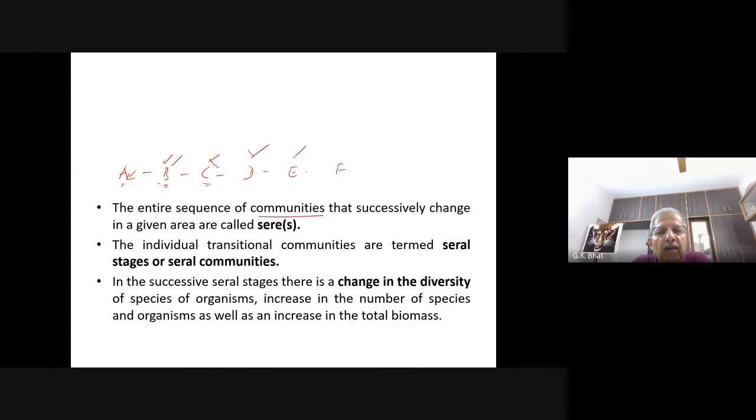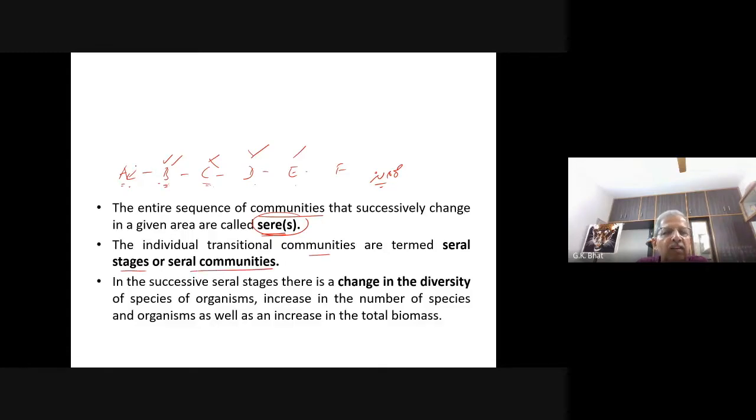So the entire sequence of communities that successively change in a given area are called sere, or seres. So A, B, C, D, E, F, these are all seres. It is not a seed. Sere. Seres. The individual transitional communities are termed serial stages or serial communities.